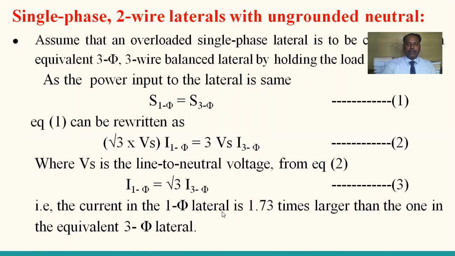The current in the single phase lateral is 1.73 times larger than the one in the equivalent three phase lateral. Here we are comparing the single phase overloaded system with a three phase balanced system. From the current point of view, the current in the single phase lateral is 1.73 times larger than in the equivalent three phase lateral. Once the current is higher, voltage drops are higher and power losses are higher.